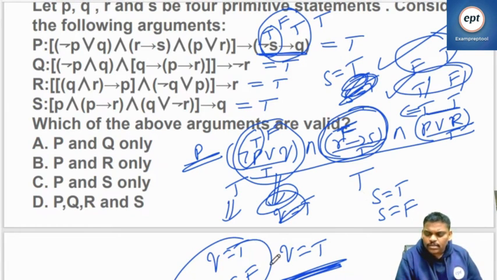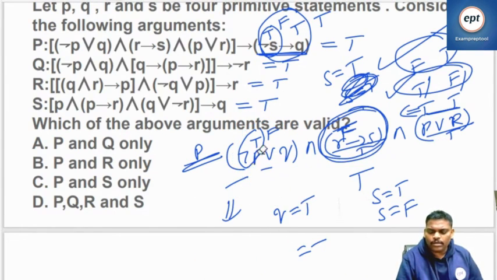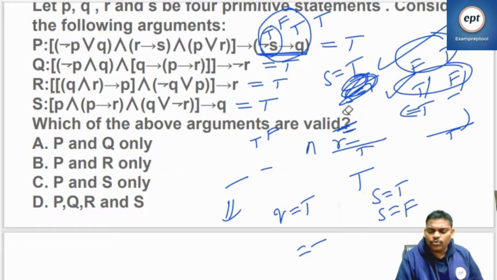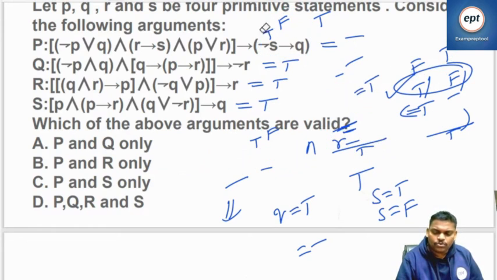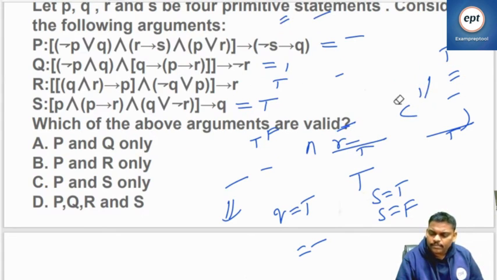One more way, a shortcut is there in your notes. I already said so many formulas to you. You can apply one by one formula. So finally P is true. Right? In the classroom we already did this.